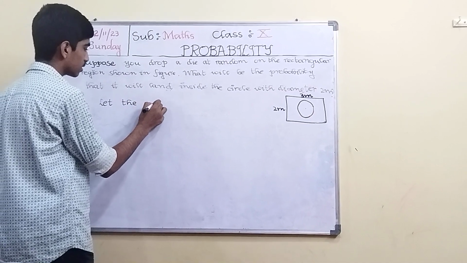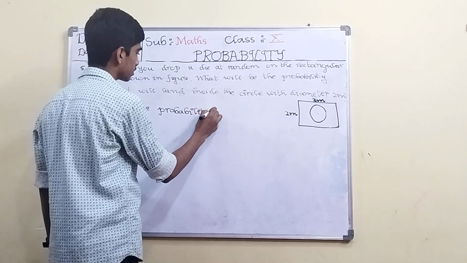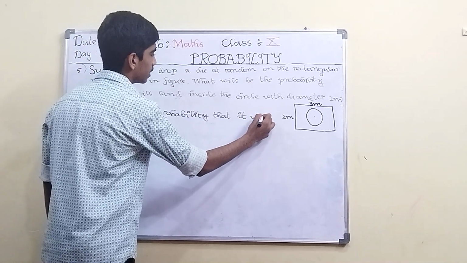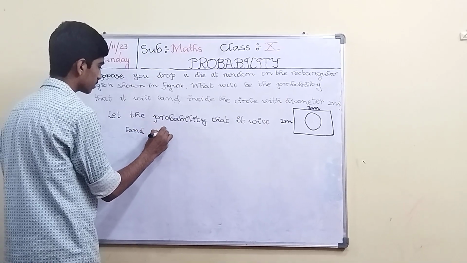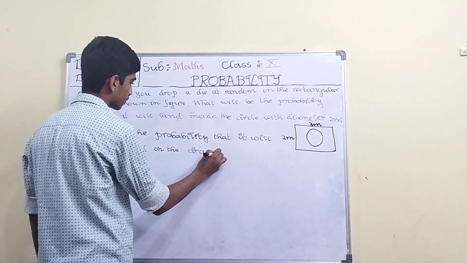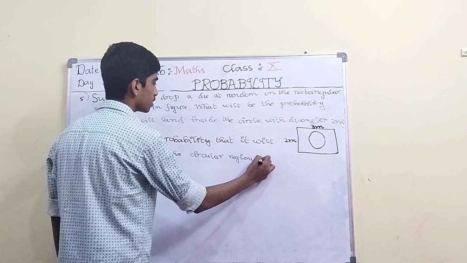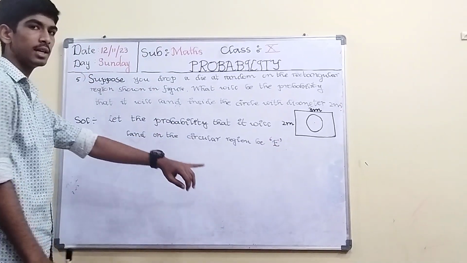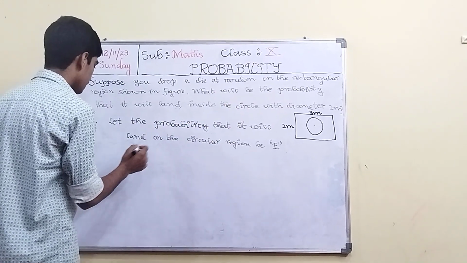So first of all, we have to write, let the probability that it will land on the circular region be E. So we have to assume that the probability that the dice will land on circular region is E. So write the formula.